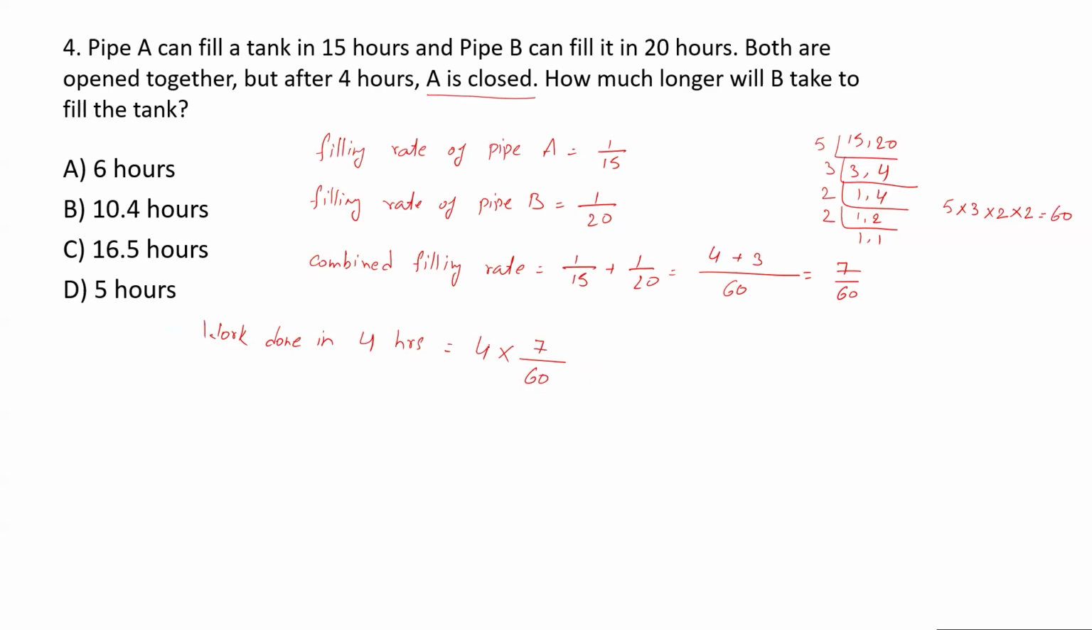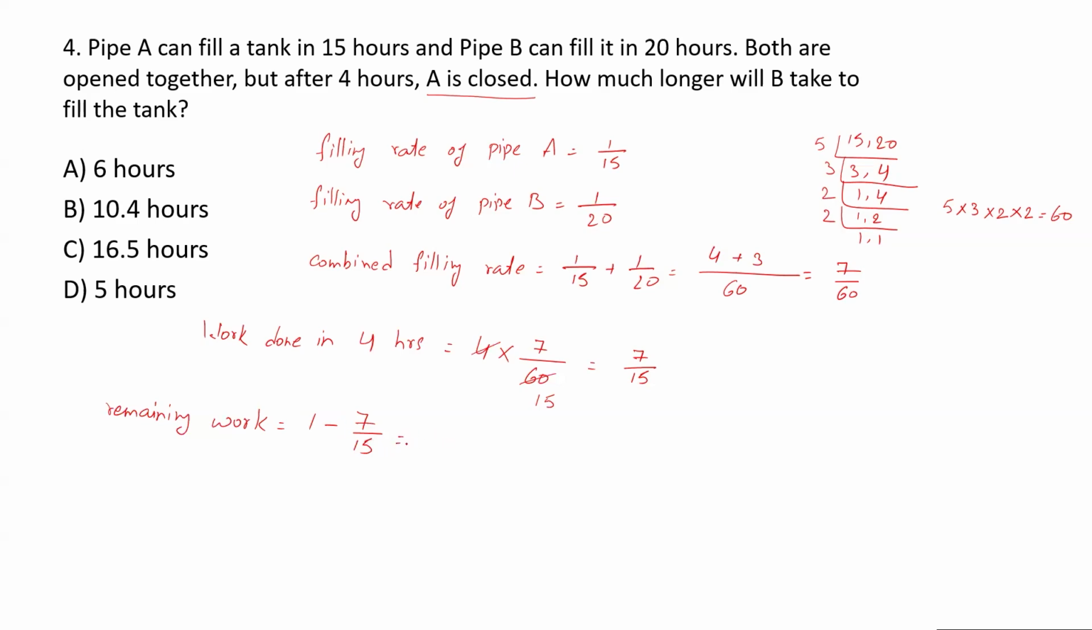What will you get? 4 into 60, so you will get 15. So it is 7 upon 15. So this much work has already been done, 7 upon 15. What is remaining? Remaining work is equal to 1 minus 7 upon 15, because 7 upon 15 is already done. So what is remaining? 1 minus 7 upon 15.